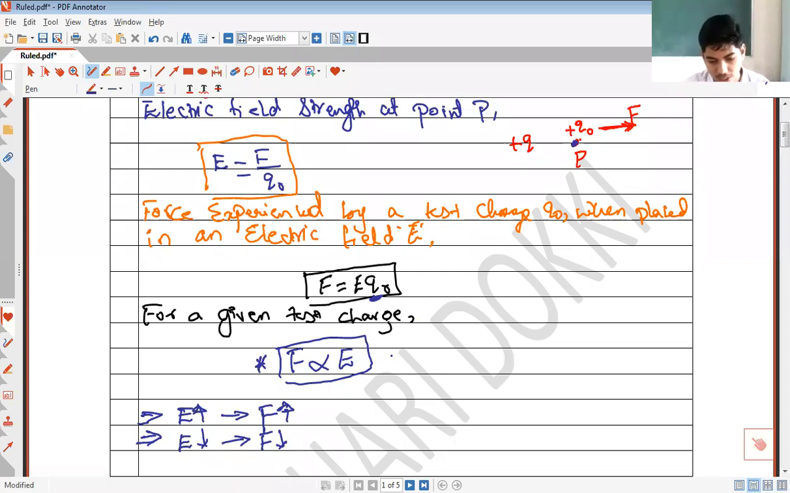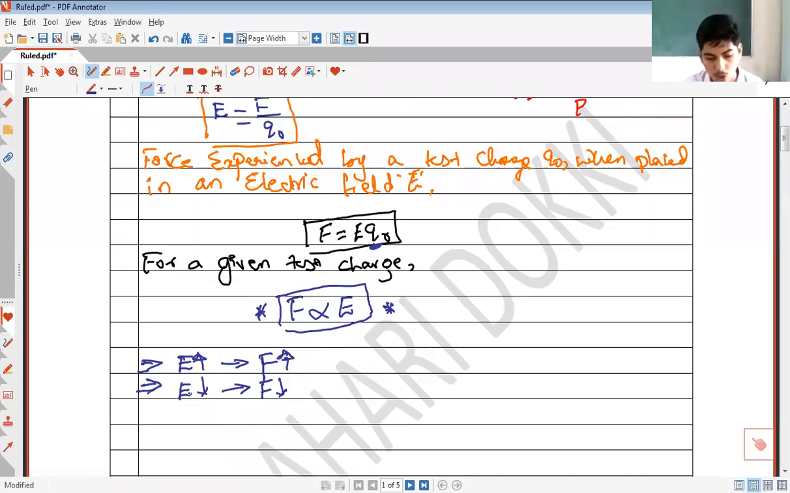The electric force experienced by a test charge is proportional to the strength of the electric field. More is the strength of the electric field at a point, more is the electric force experienced by the test charge placed at that point. Less is the strength of the electric field at a point, less is the magnitude of the force experienced by a test charge at that point.